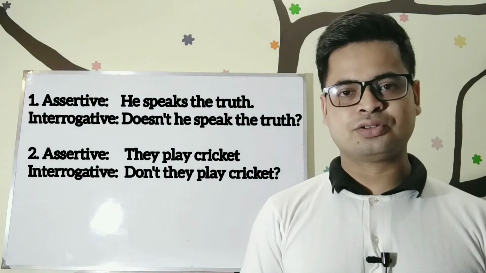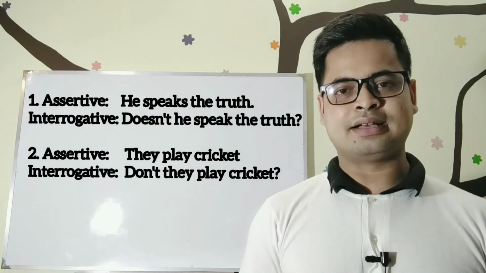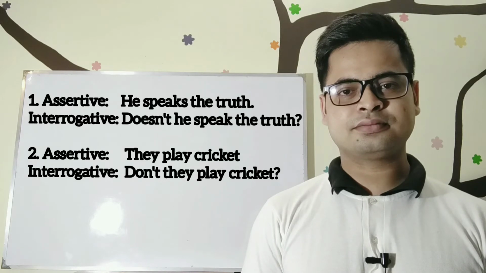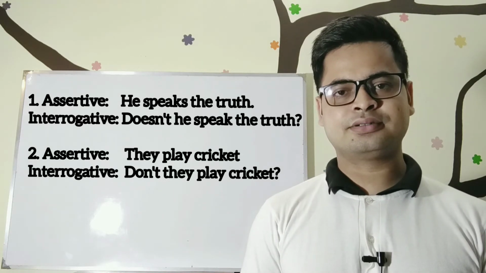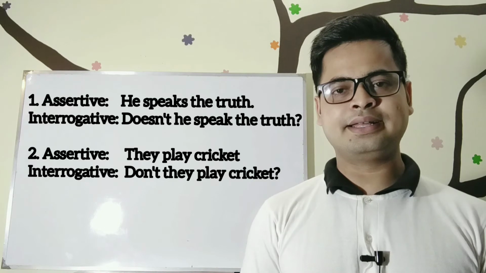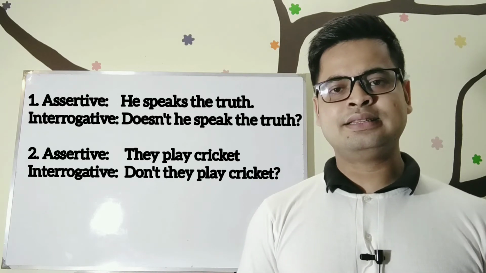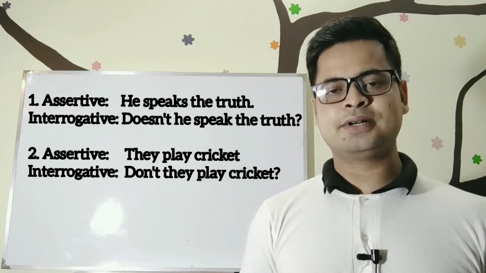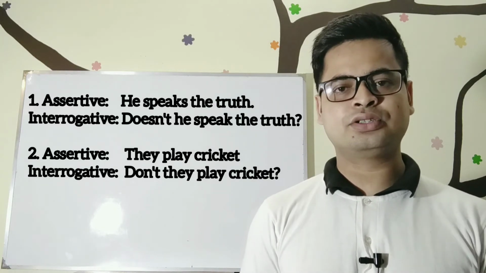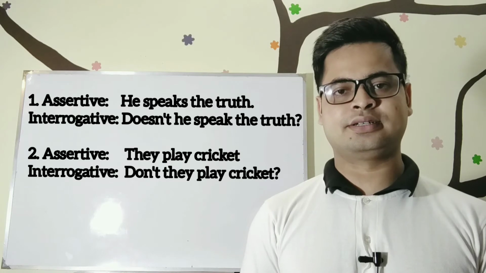He speaks the truth. Doesn't he speak the truth? They play cricket in the ground. Don't they play cricket in the ground? Here you can see these two sentences are in present tense. That's why we have used don't or doesn't.